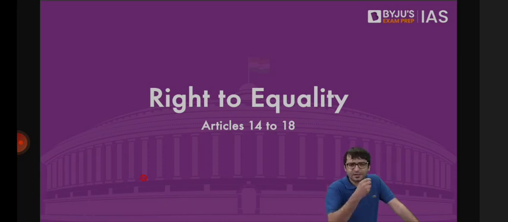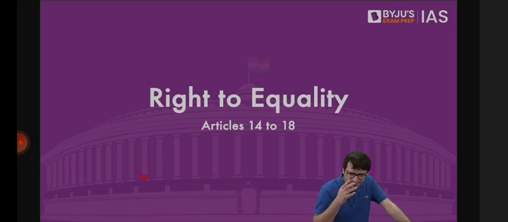Shabanu asked for maintenance. But according to the Islamic laws, maintenance would be provided only for 3 months, not for the entire life. She approached the Madhya Pradesh High Court. My lord, I have a concern. If my fellow Hindu sister is divorced, she gets maintenance for her entire life. But as a Muslim woman, I get maintenance only for 3 months. Is this not discrimination on the grounds of religion? Madhya Pradesh High Court said, you're right. Shabanu's ex-husband, you provide maintenance for her entire life.